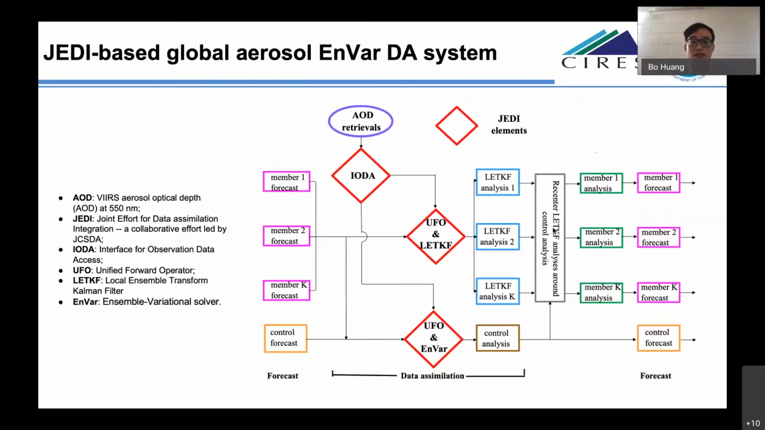For global aerosol data assimilation, we are going to assimilate the most commonly available aerosol optical depth retrieval, AOD, at 550 nanometers. To integrate this capability within the JEDI framework, we process the AOD retrievals into JEDI's observation format, that is, the IODA interface for observation data access. We also developed the AOD forward operator and its adjoint in JEDI's unified forward operator component. They are further used in the LETKF and the 3DEnVar update.